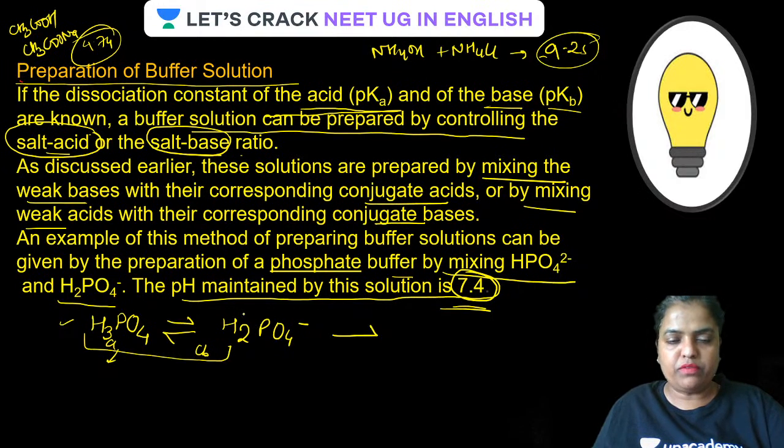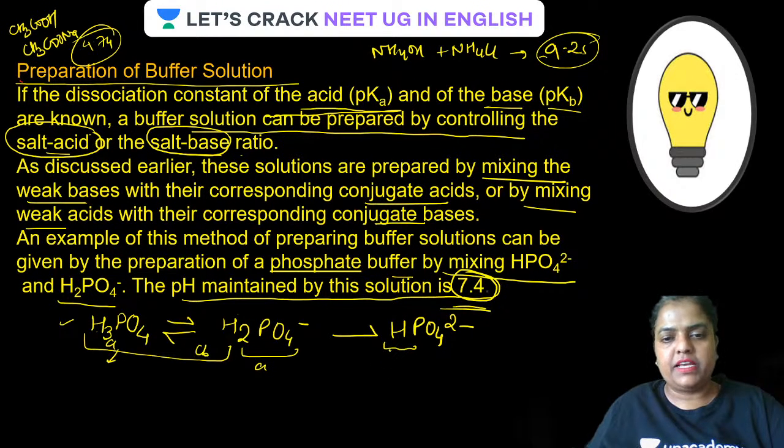Amphiprotic species are ones which can take up a proton and form an acid, or which lose a proton and form a base. For example, H2PO4 minus on further losing a proton will form HPO4 2 minus. In this case, this is acting as an acid and this is a conjugate base of this acid. So this one is amphiprotic.